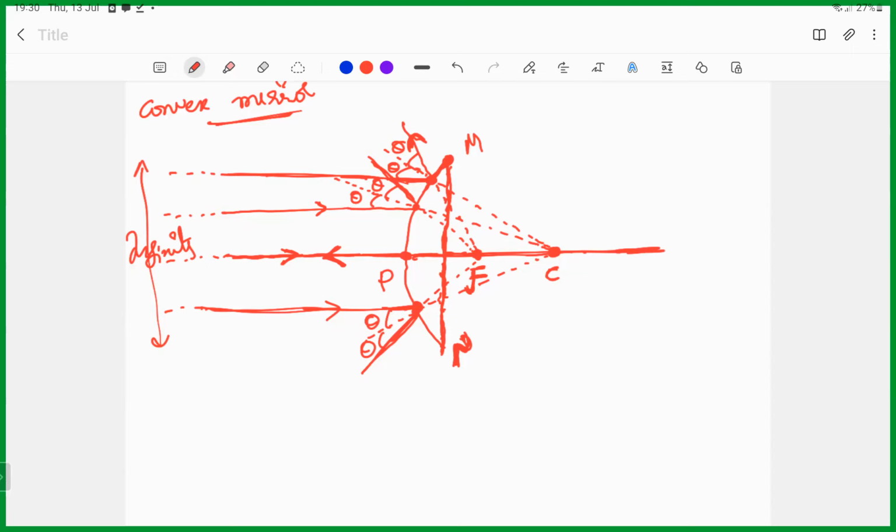Tomorrow we see the image formation of spherical mirrors. Not tomorrow, but next week. Next week we have class on Wednesday only. Monday, Tuesday math, Wednesday physics, Thursday math. Okay, this is fixed.